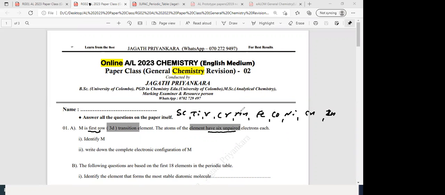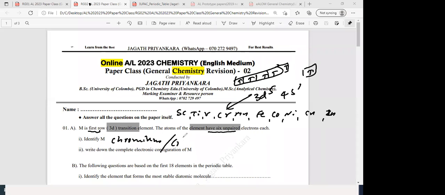6 unpaired electron. Which one has 6 unpaired electron? This one you get 3d5 4s1. This is the element in the 3D. 3d5 means there are 5 unpaired electrons. 1, 2, 3, 4, 5. And 4s1, 1 unpaired electron. So chromium has 6 unpaired electron. What is the element M? Chromium. Or you can put the symbol Cr.